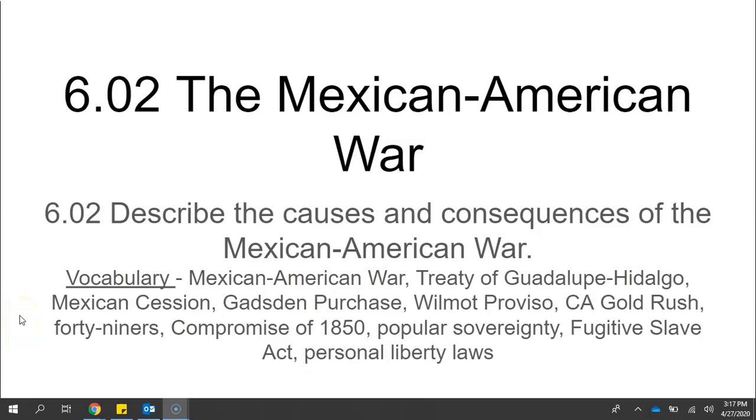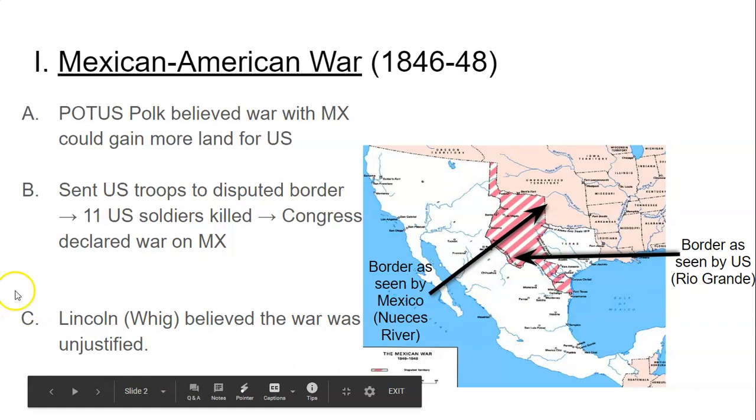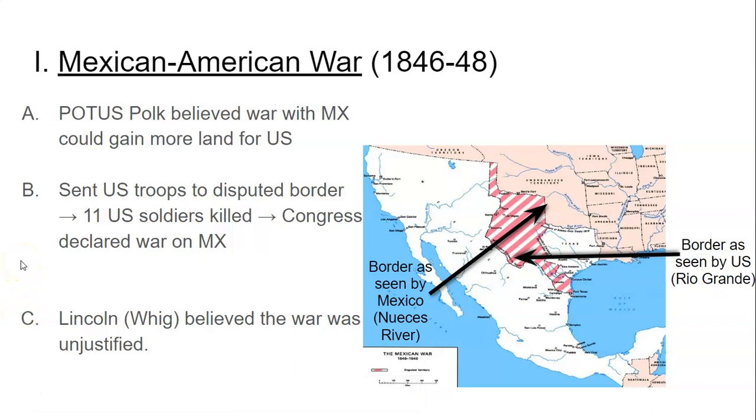Hey guys, today we are talking about the Mexican-American War, the causes and the consequences of this war. So let's just hop right into it. So for the causes, President Polk, remember, he ran to become president all in a campaign about adding land to the United States, and he has his eyes set on Mexican land.